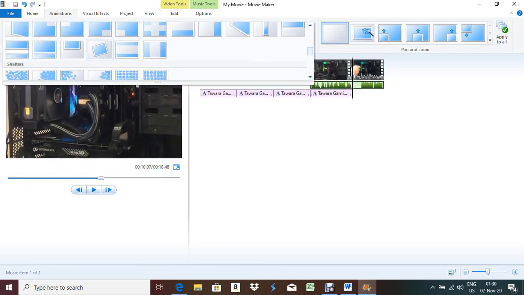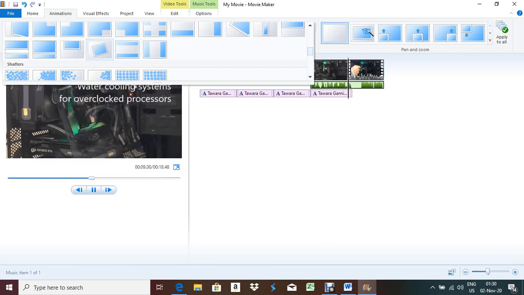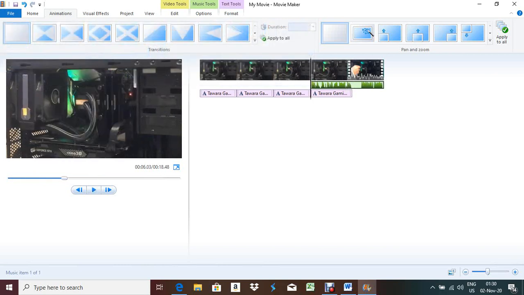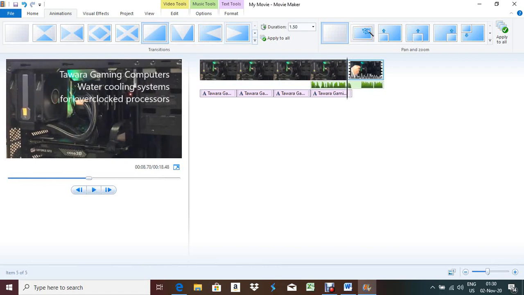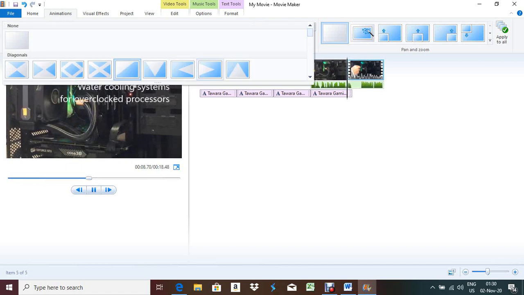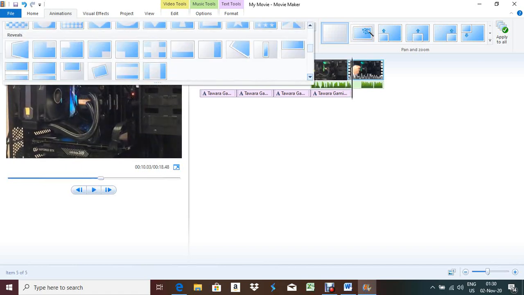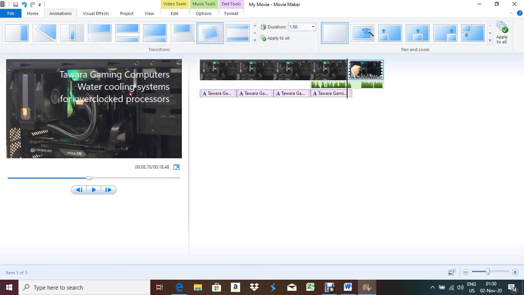You can give any kind of cooling transition here. Okay, suppose cooling, I'm giving this transition. So this transition is given, Control Z, again do it. So it is given at 10 seconds. So after 10 seconds, just give one transition, cooling systems, or you can mention any other transition like this. Like this, good, looking good.